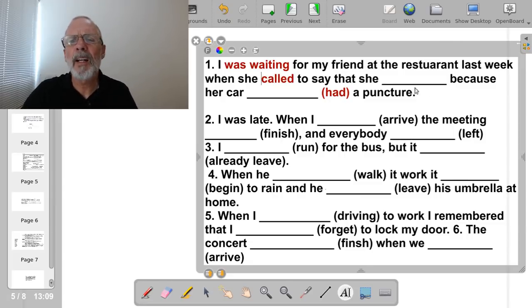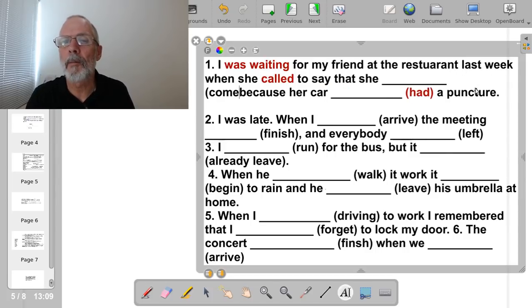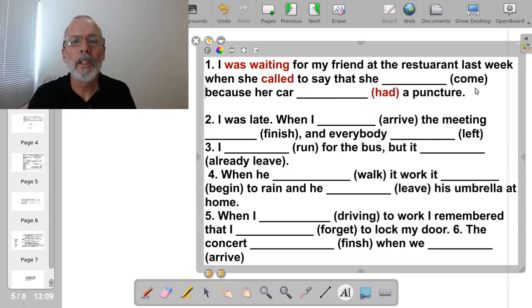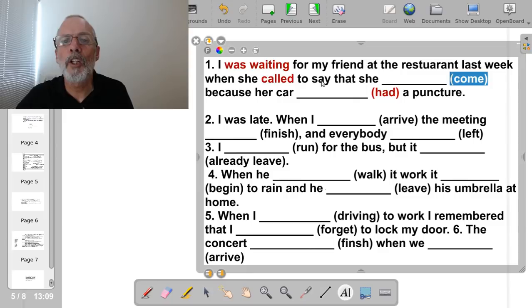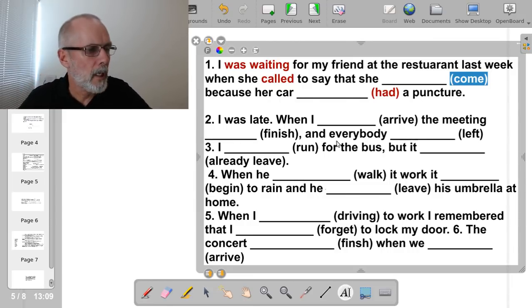I think maybe I should... Well, yeah, okay. I actually missed the verb here. This is going to be a bit difficult. So she called to say that she... Come, put the verb in the correct tense. Maybe this is a little bit difficult, this one.